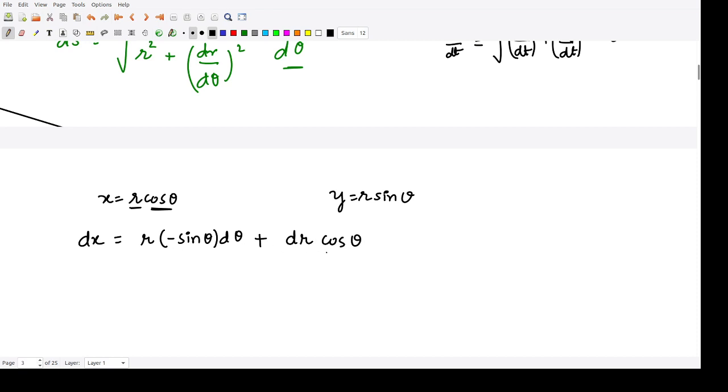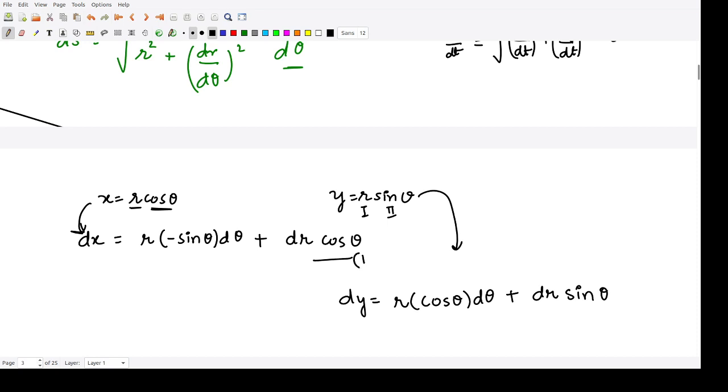And when you differentiate y, you have dy equal to first function as such times the derivative of second, cos theta d theta, plus first function's derivative and sin theta as such. Say this is our equation number 1, this is our equation number 2.